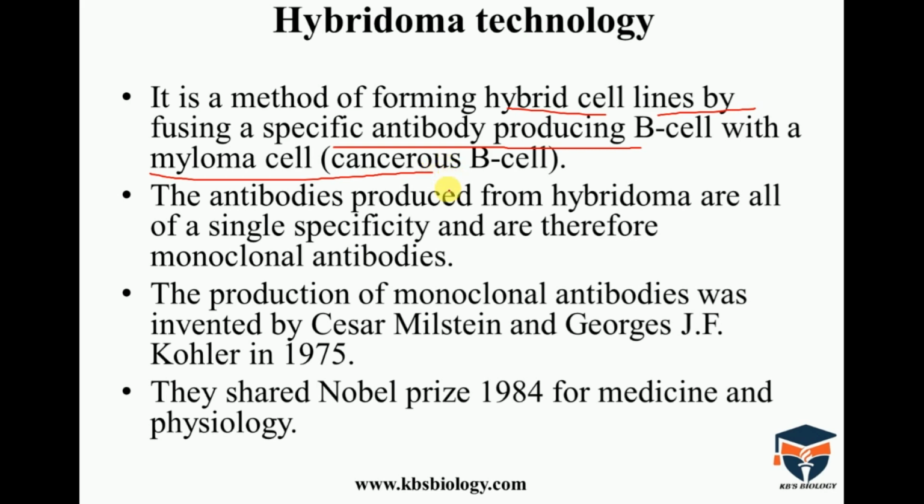It is used for hybridoma techniques or monoclonal antibody production.